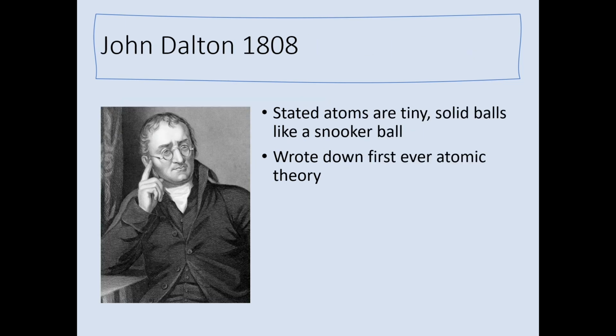Okay, so now things are really kicking off in the world of atomic theory. In 1808, John Dalton confirmed the view of Democritus and stated that atoms are tiny, solid balls, a little like a billiard or a snooker ball. Although he didn't change the idea of the atom, he did write down the first ever atomic theory. He stated, first off, that atoms are tiny, invisible particles. He also stated that atoms of one element are all exactly the same. Atoms of different elements are different themselves, and that compounds are formed by combining atoms.